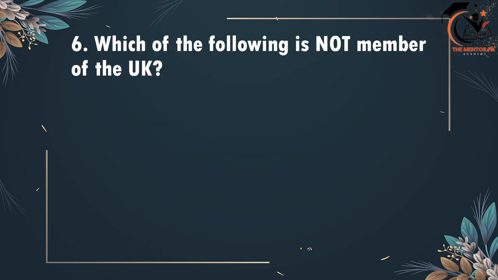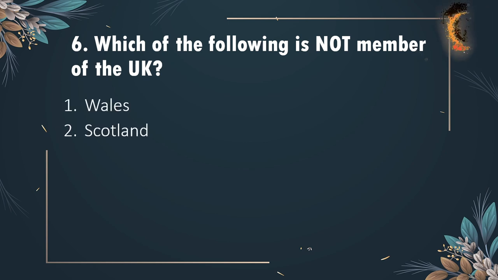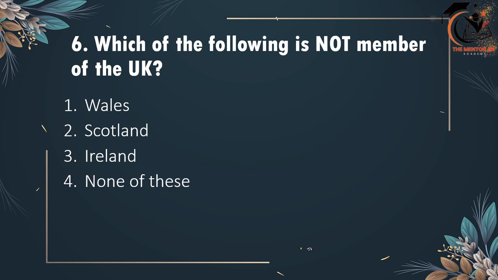Sixth is, which of the following is not a member of the UK? Wales, Scotland, Ireland or none of these. The correct option is Ireland is not a member of the UK. Northern Ireland is part of the UK, but Ireland is not a member of the UK. So the correct option is option 3.